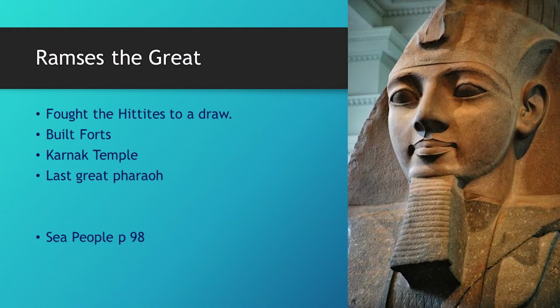Okay, welcome back. If you remember in Mesopotamia, I don't know if we did a good job of it: Sumerians, Akkadians, Babylonians, Assyrians, Hittites. Here where it says they fought the Hittites to a draw, then you know that they're on the later edges of Mesopotamia. I hope that helps you, okay?